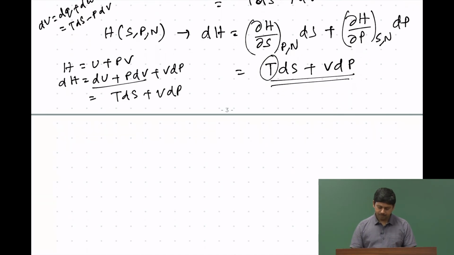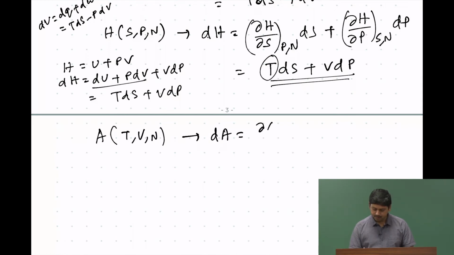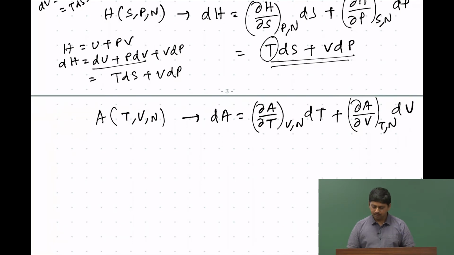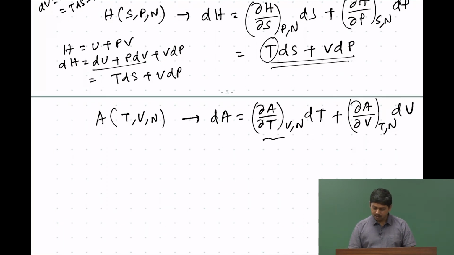Similarly, we have A as a function of T, V and N, which we expand as dA equals (∂A/∂T) at constant V and N dT plus (∂A/∂V) at constant T and N dV. Remember, we are not doing the N part, but otherwise it is fine. Now, what is this quantity? In order to understand that, we have to expand A as U minus TS.